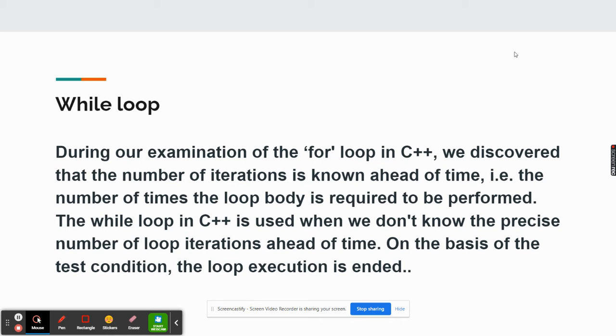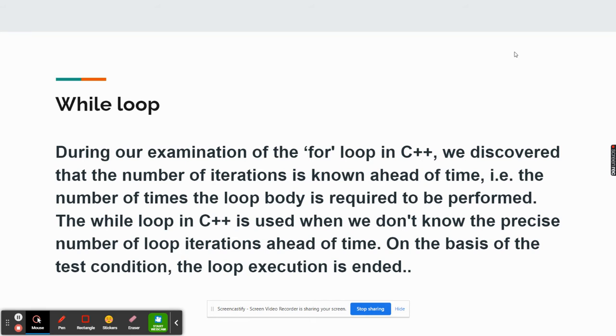In other words, when we were using for loop, we knew exactly how many times the loop has to be iterated. Let's say maybe 10 times or 15 times. But when it comes to while loop, we don't know the number of iterations to be performed. We only know a condition. So when the condition is met, the loop will end. So that is how a while loop works. When a particular condition is met, the loop will end itself.